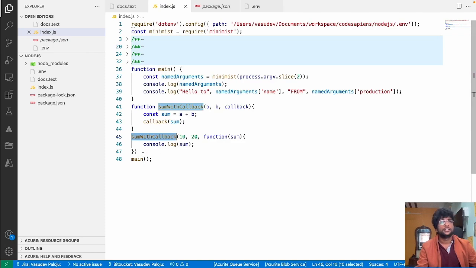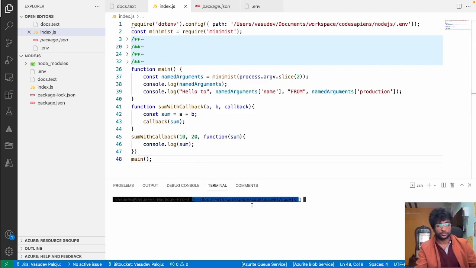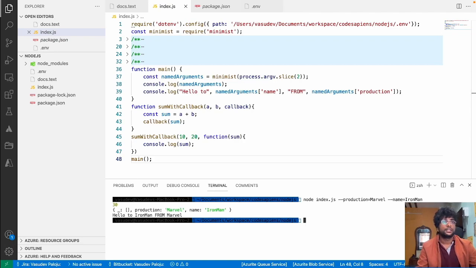I'm invoking sumWithCallback first, and then I'm invoking the main function. Now when I run this code with node index.js, what will happen? When I ran this code, first console.log 30 is printed.